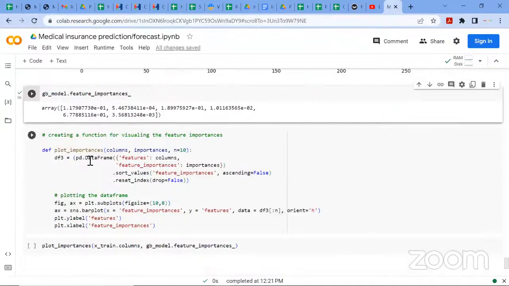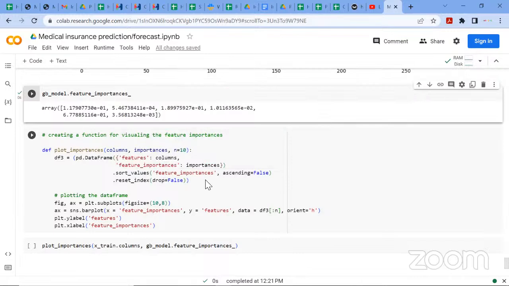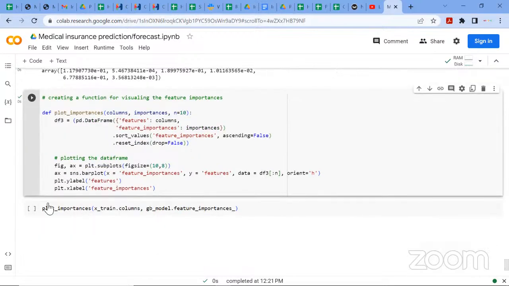What this code is doing, I'm going to create a function that will plot a bar plot to show the feature importance of my model, passing the features and the features column. Let's run this code, then plot it.